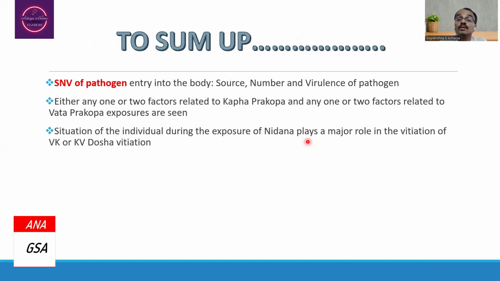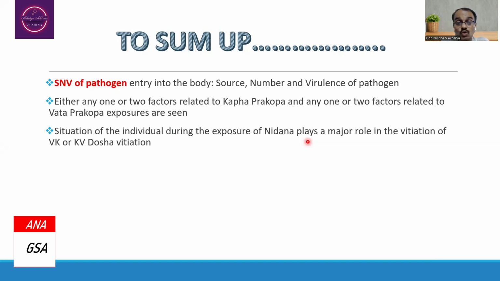To sum up, whenever you are going to do the analysis of any kind of the nidana, in this particular occasion, that is Vata Kapha dominant diseases, we have to know about SNV of pathogen entry into the body. S refers to source of entry of the pathogens into the body. N refers to number of pathogens entering into the body. V refers to virulence of the pathogens entering into the body.